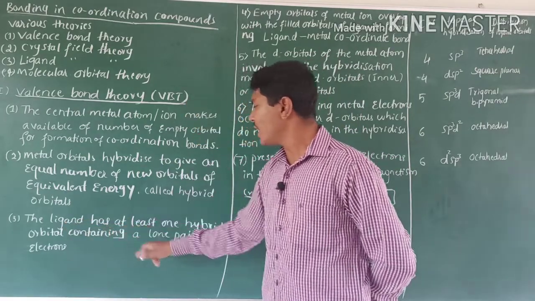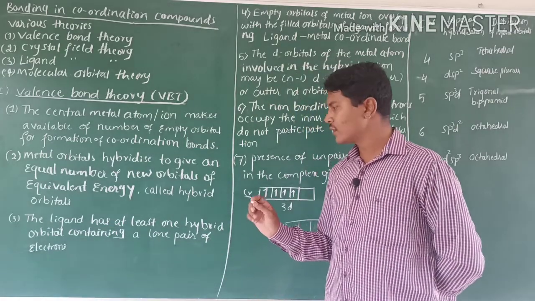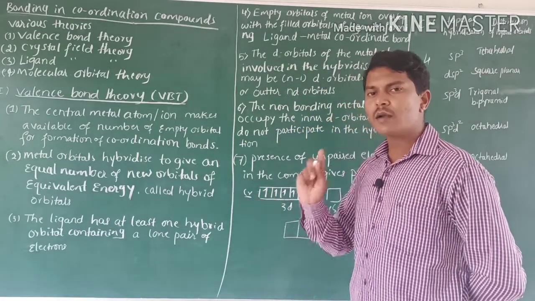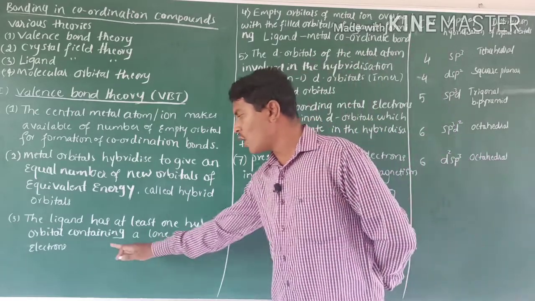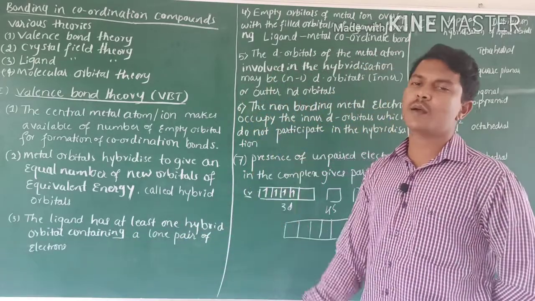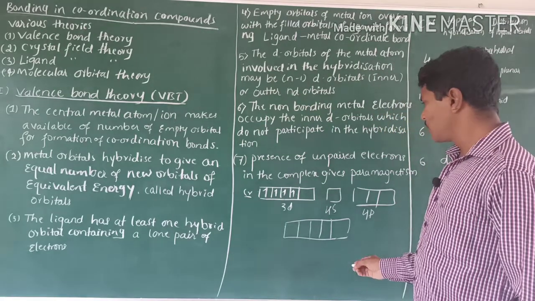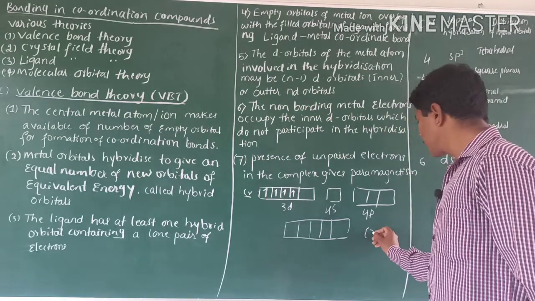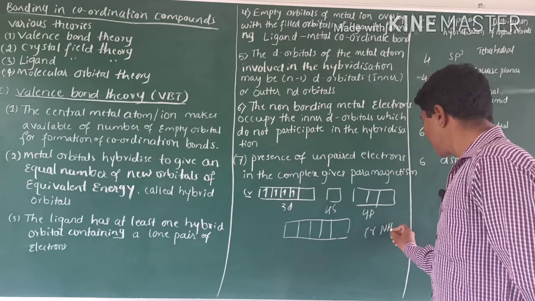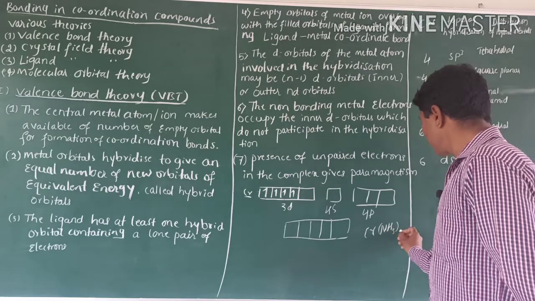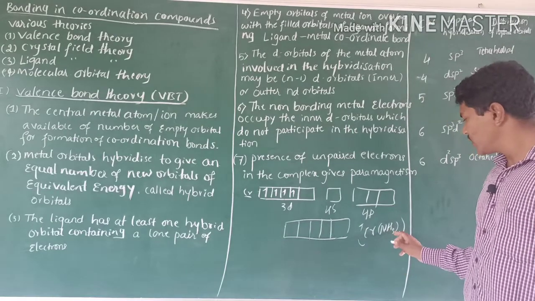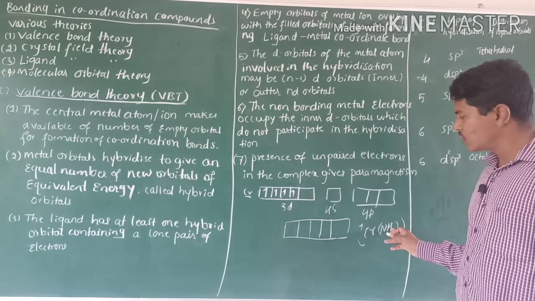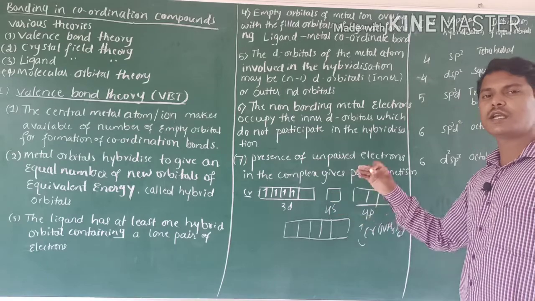The ligand has at least one hybrid orbital containing one pair of electrons. For chromium hexamine, it is one compound. For this, 6 amine molecules donate a pair of electrons to the central metal atom.